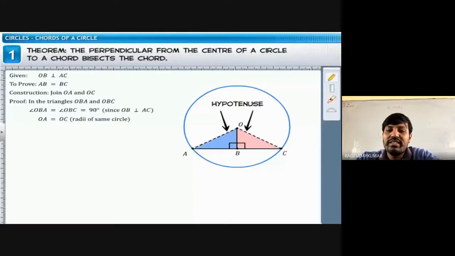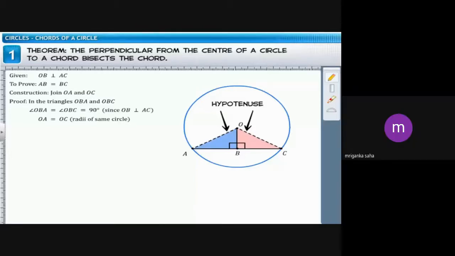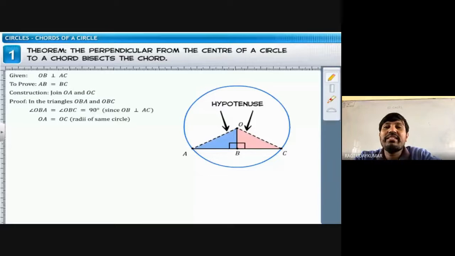Mruganka, once again you say. Sir, the side opposite to the angle 90 degree of a right angled triangle is known as hypotenuse. That's all. Okay. Please learn like that.